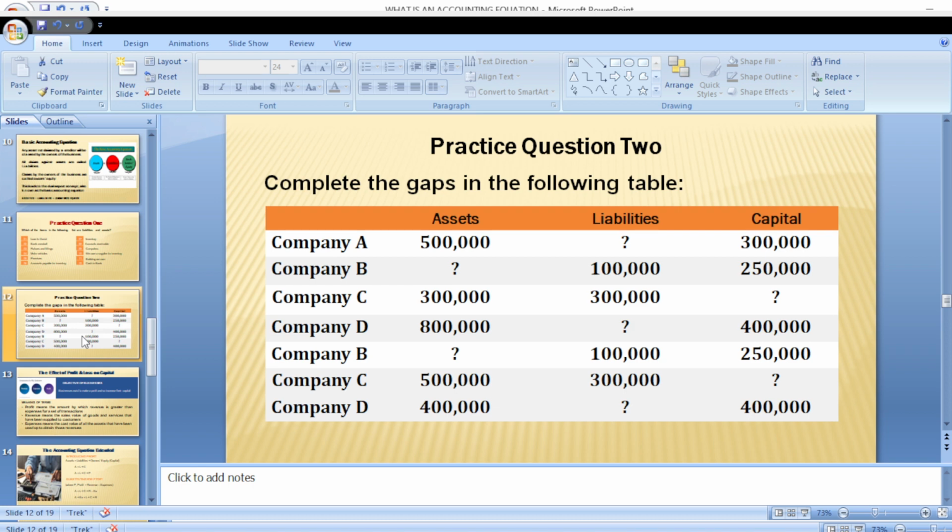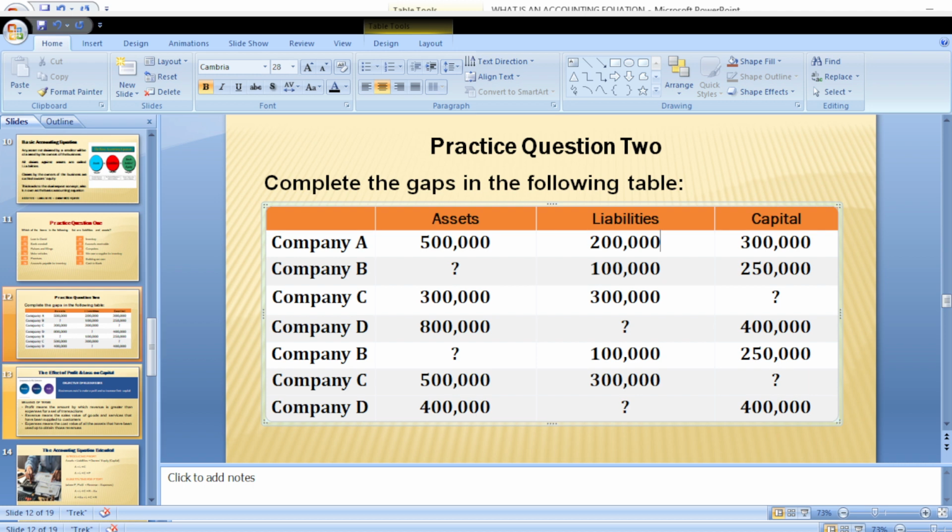That means the borrowed money that was used in procuring the asset is what? 200,000. So for A, the correct answer will be 200,000. Now for B, we have the assets equals liability plus capital.